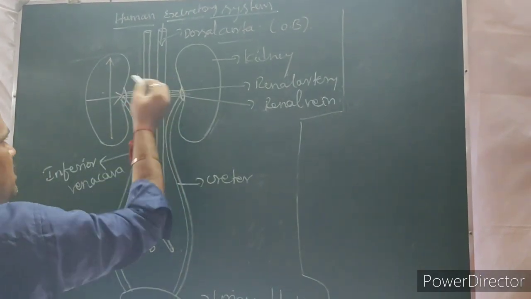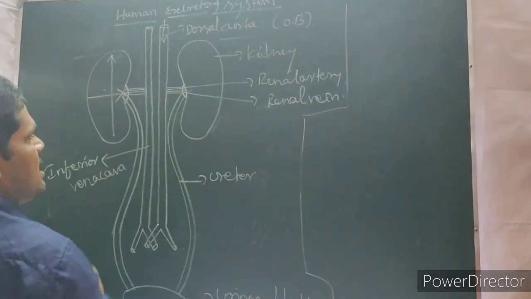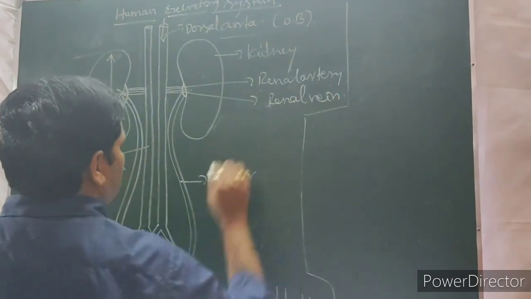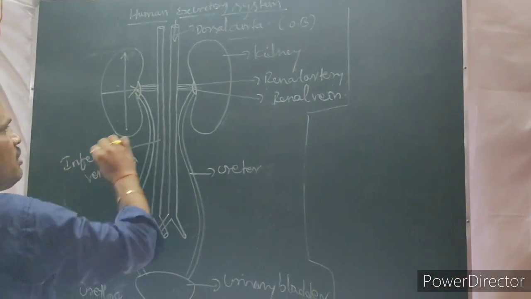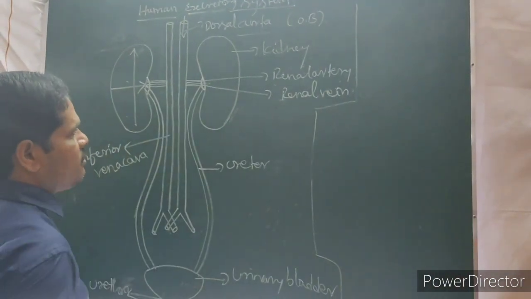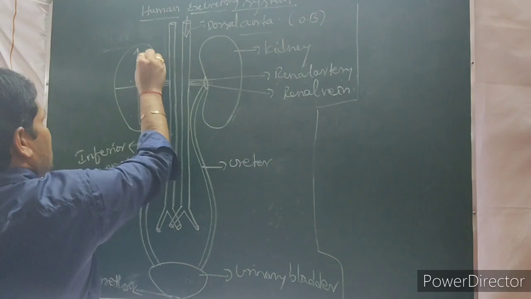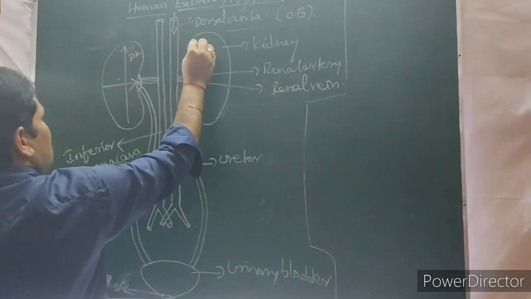The dorsal aorta is divided into two branches. Those are the renal arteries. So on the right side, one renal artery enters the right kidney. On the left side, one renal artery enters the left kidney. This is the right kidney and this is the left kidney.